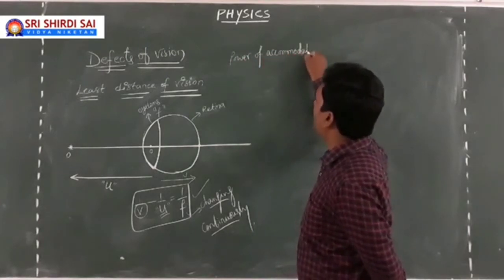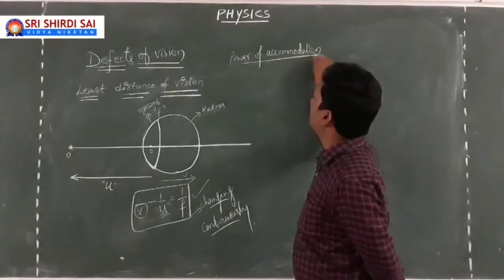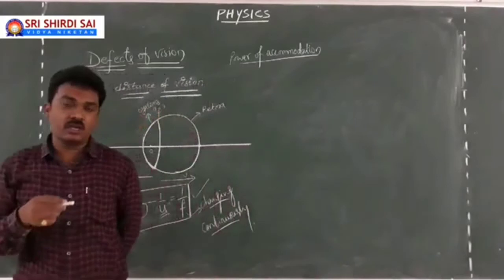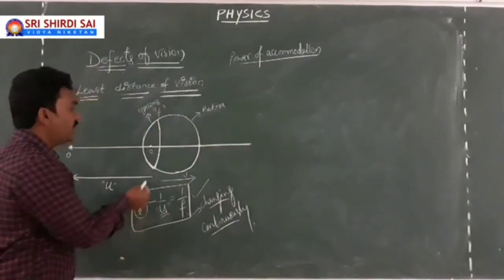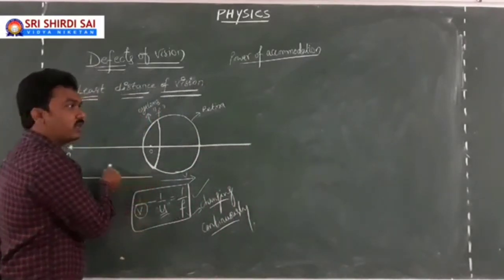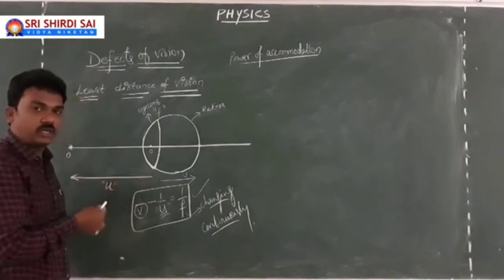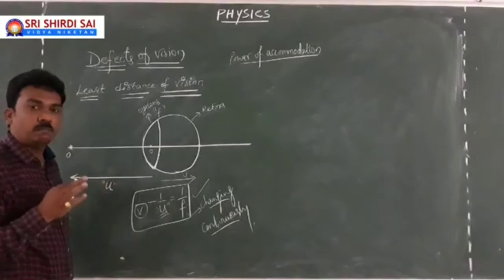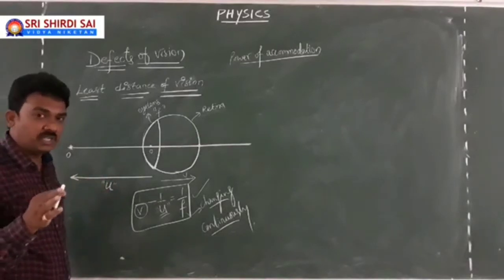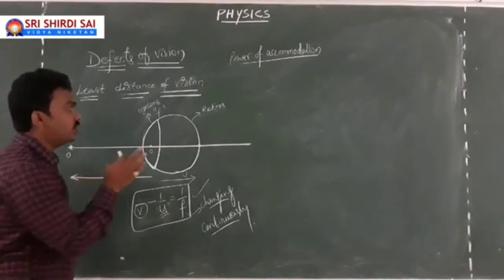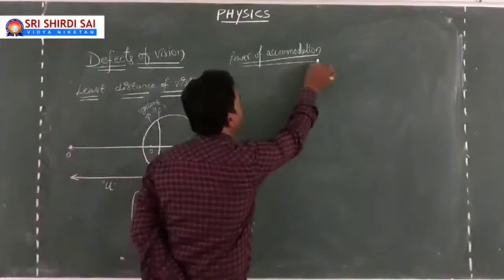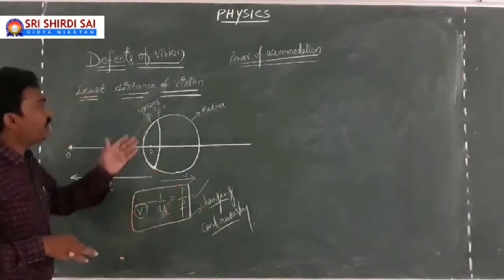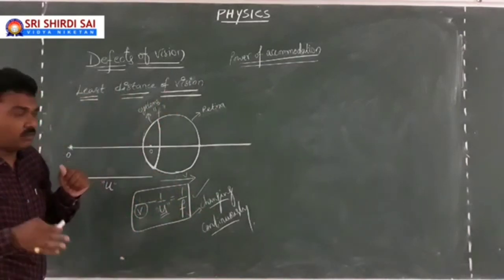Power of accommodation: the ability of the eye lens to capture the image on the retina by adjusting its focal length, whatever the object distance in front of the eyes, which was introduced as power of accommodation. So this is the introduction to the basic point. Apart from the visual angle concept, this is what you need to learn about power of accommodation.